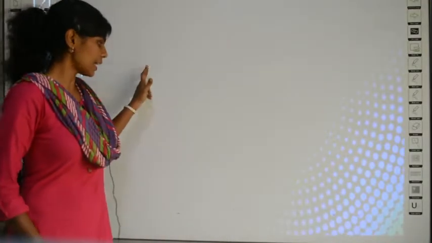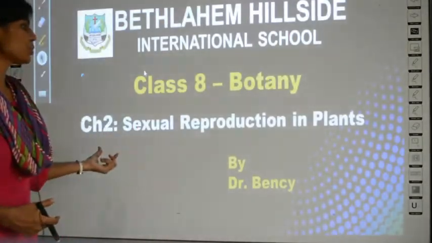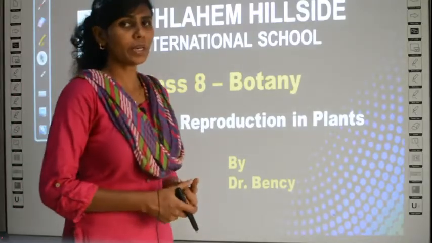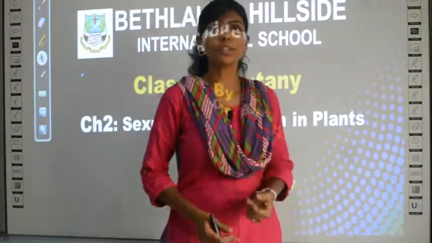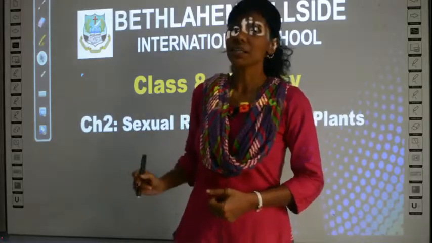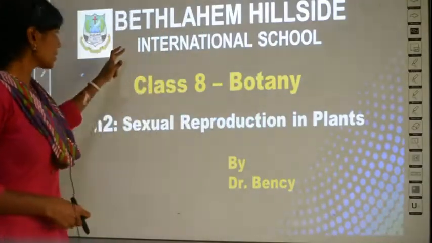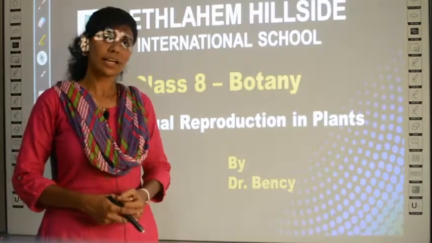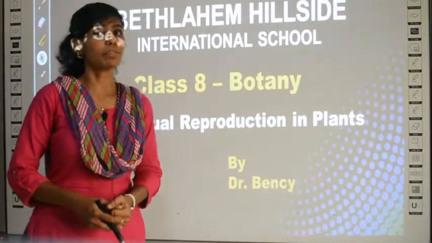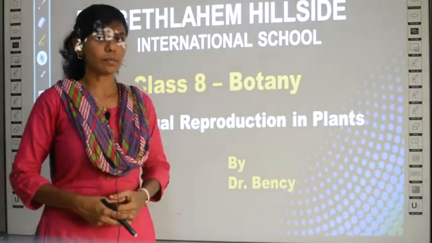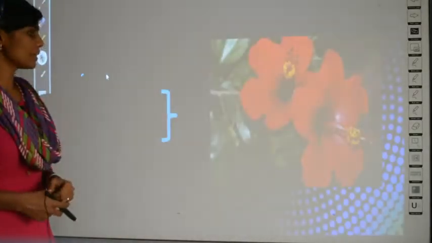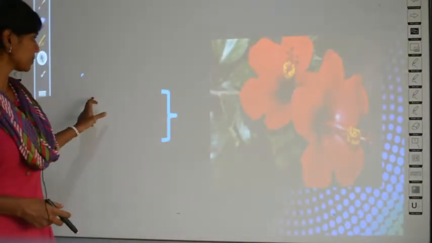So, today's class will be about sexual reproduction in plants. So, what is the topic for today? Sexual reproduction in plants. It is the continuation of chapter 2. So, how a plant can reproduce sexually, you will be learning in this class. In your last year itself, in grade 7 itself, you have studied about asexual reproduction in plants, right? So, this year you will be learning about the sexual reproduction in plants.